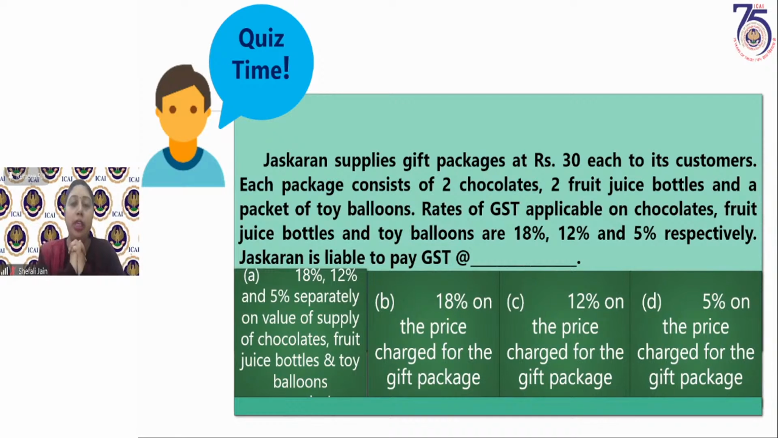Because we have already understood the concept of mixed supply, composite supply, and individual supplies. So we have to see whether it is a mixed supply, a composite supply, or an individual supply. He is supplying three types of goods in a package: chocolate, fruit juice, and toy balloon. So we have to see whether these are related or not.